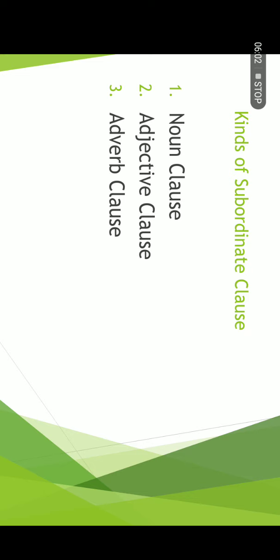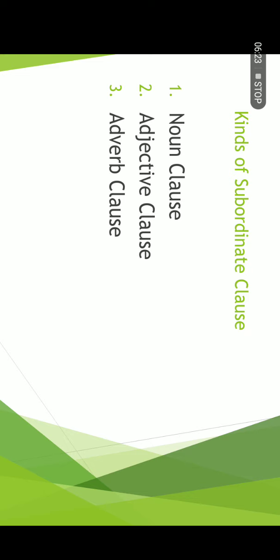Like a noun phrase, the noun clause also functions as a noun and it can occupy the position of the subject or the object in a sentence. Clear? If there is a clause that does the function of a noun, noun you know is the naming word, it will be called a noun clause.